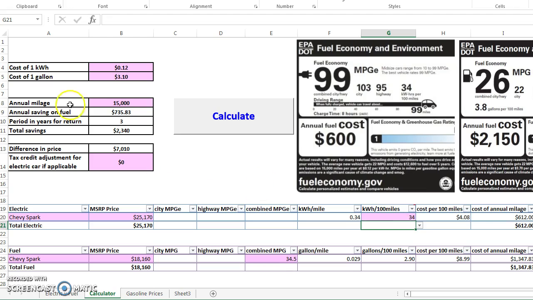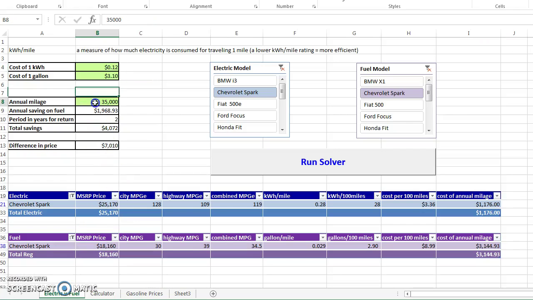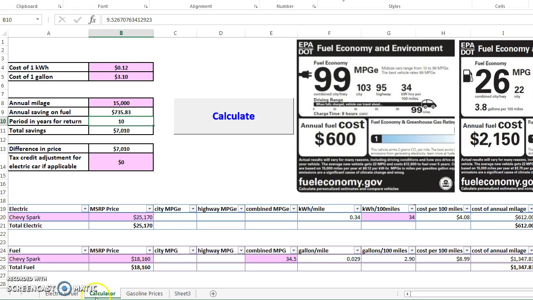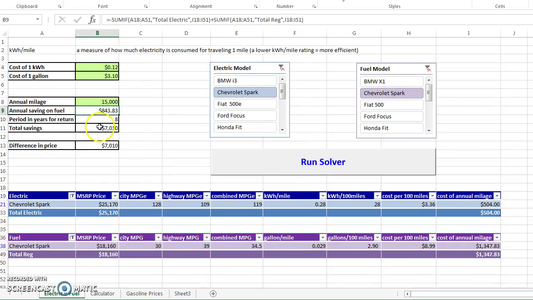And then of course the annual mileage, because the period in years for return depends heavily on it, and then we can calculate, and it gives me 10 years. And we can come back here. It should also give me the same result. If I run solver, it's 8 years. There is some difference. 18,160. Let me see. 34. I know, I think here should be 28. I entered it wrong. Okay, and if I calculate, I have exactly 8, like here.